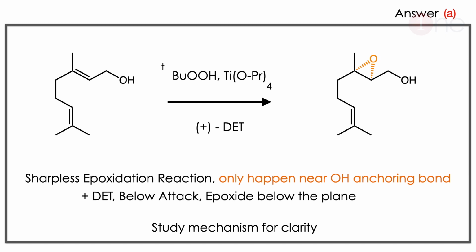If you know the mechanism, you can clearly know that plus DET means you have the below attack, so the epoxide will be below the plane. If you want more clarity, go and study the mechanism of Sharpless epoxidation.